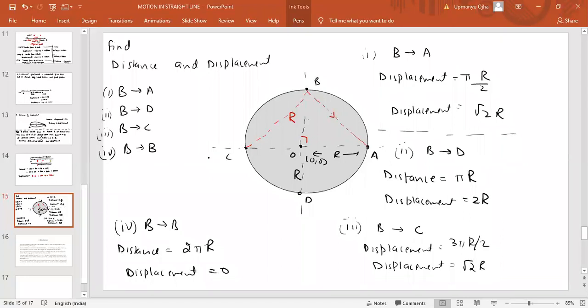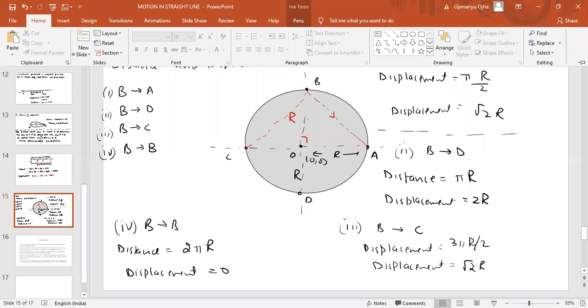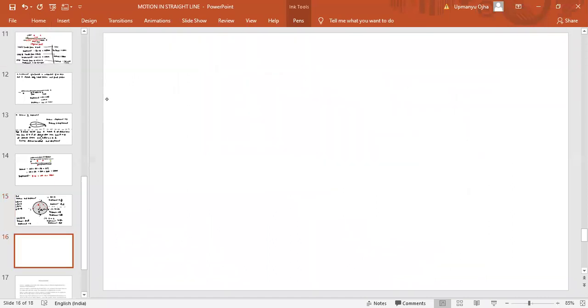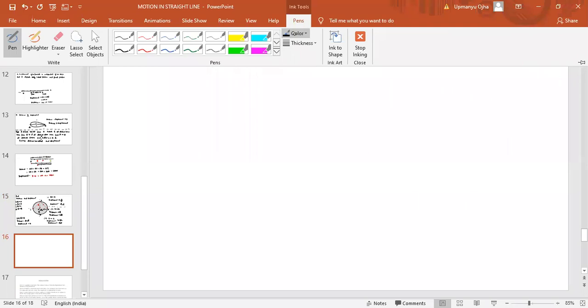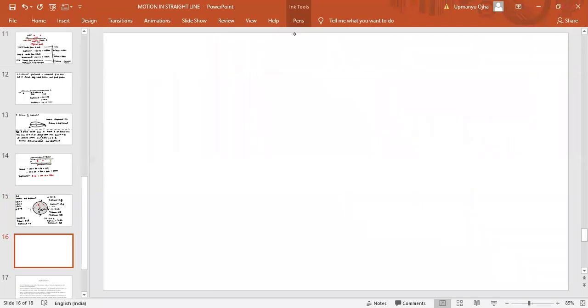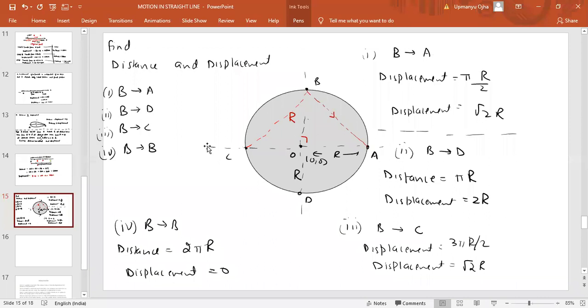Next is speed. Now I think I told you about speed. What is speed? Speed is distance by time. Distance traveled by time is known as speed. I think all the answers are correct only. I don't think anything is wrong here. B to D displacement would be 2r, distance would be pi r.